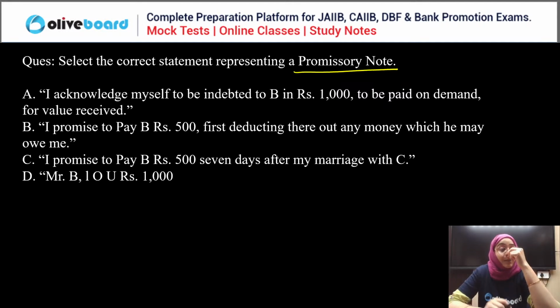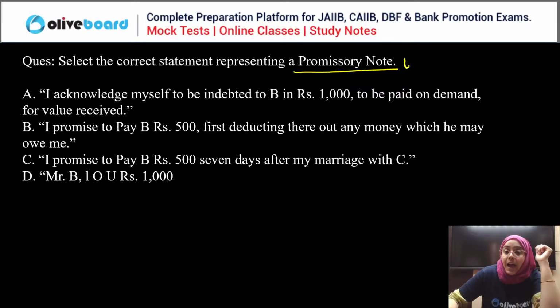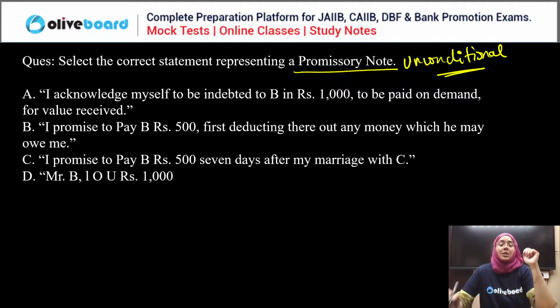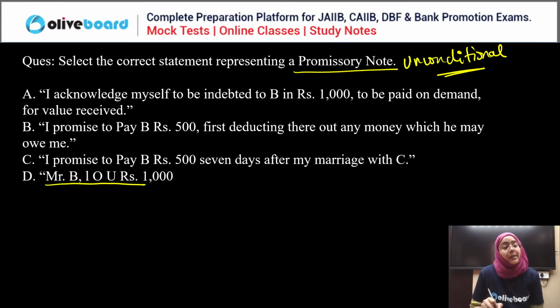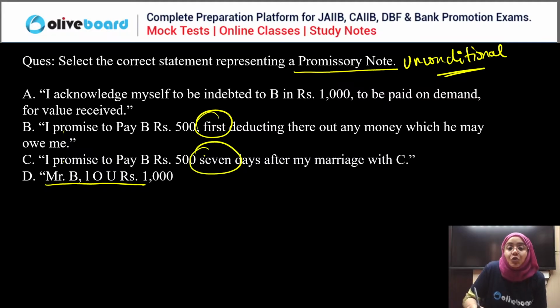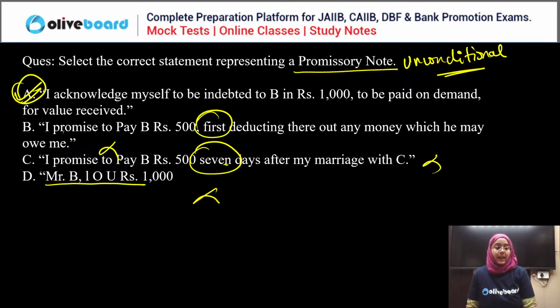Yes. Promissory note is the unconditional promise to give a certain sum of money to another person. It should be unconditional and clear. So, if we talk about D, it is not clear. In B and C, there are first some conditions attached. So, neither B nor C nor D. Yes, A is the correct answer.